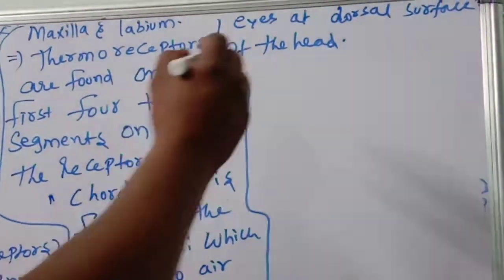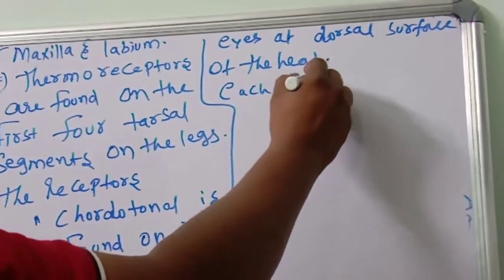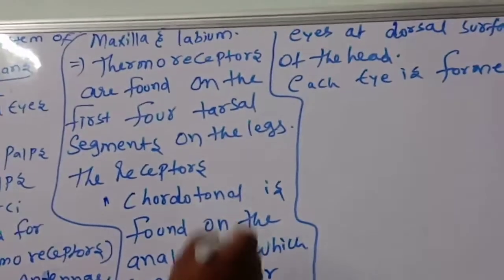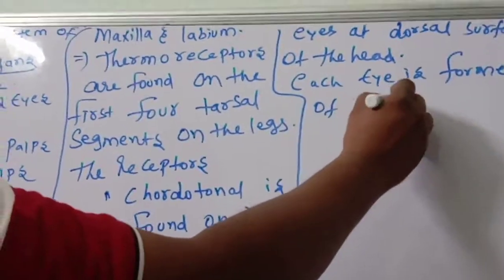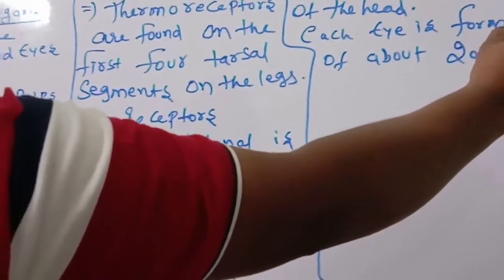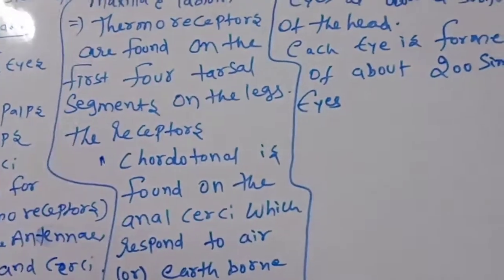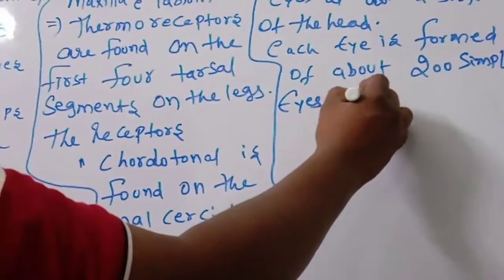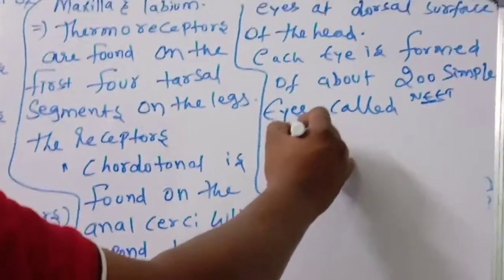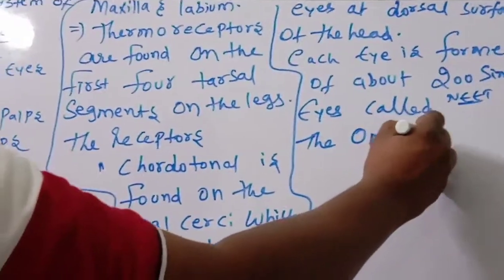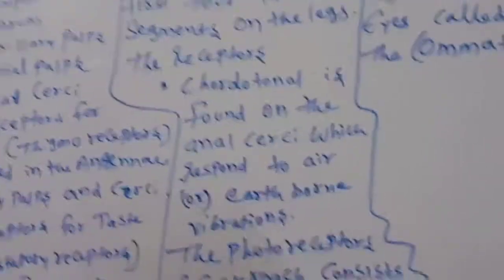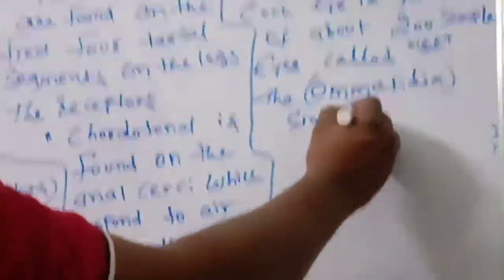Each eye is formed of about 200 simple eyes, very important, called ommatidia. Singular, ommatidium.